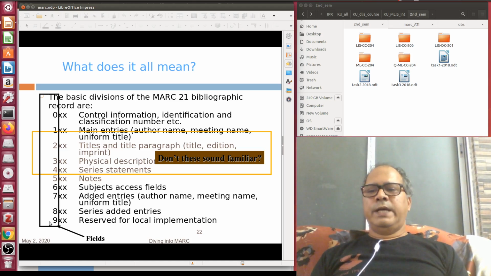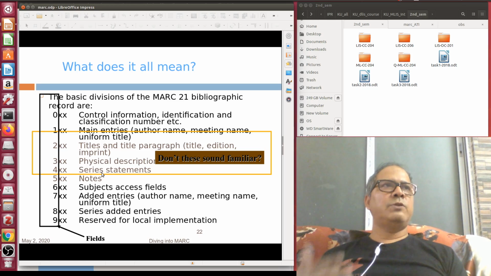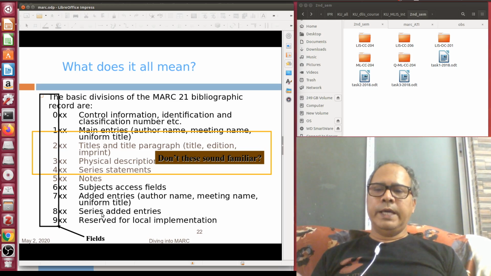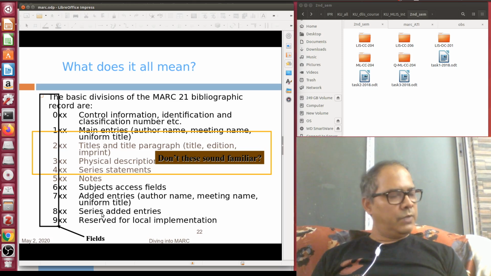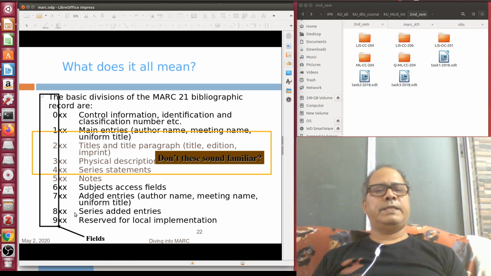Same comes the 8xx series added entries. So suppose your series name will go to 490 under 4xx, and suppose that series is edited by a person or a corporate body. So the name of the editor as personal name or name of the editor as corporate body will come under 8xx.